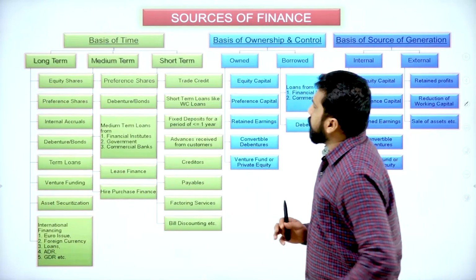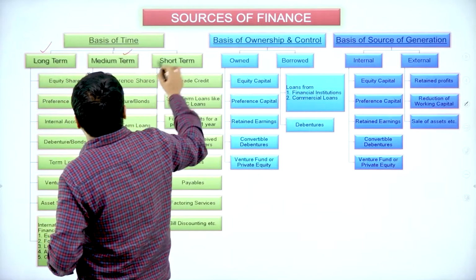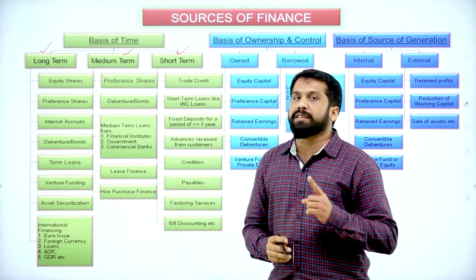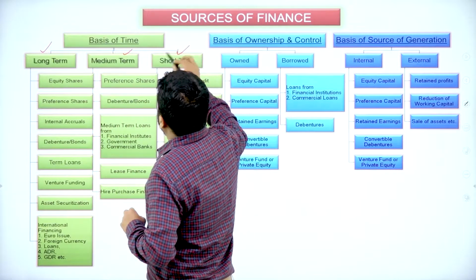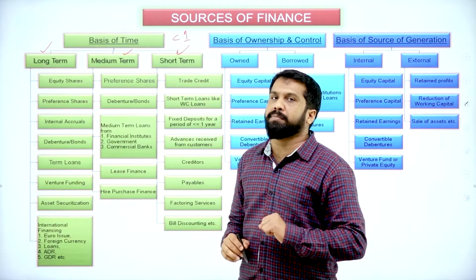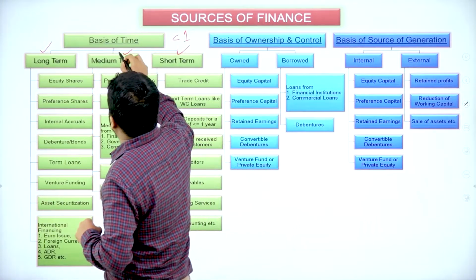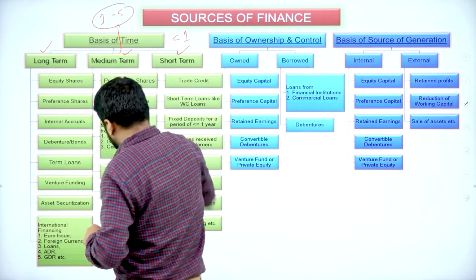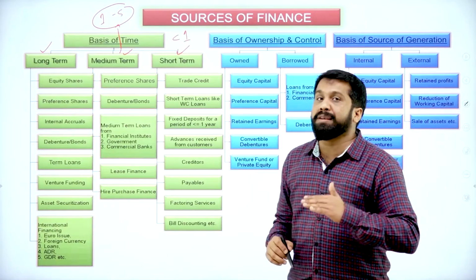Now, under sources of finance, we have long term, medium term, and short term. This is classified on the basis of time. As I told you, anything which is for less than 1 year, we call it short term. Then medium term, anything which is 1 year to 5 years, we call it medium term.